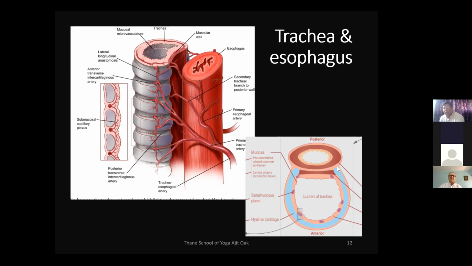And that's why we need to understand this anatomy very well. Once we understand this anatomy, we know the logic behind the effect of those kriyas. The main effect is, of course, the removal of impurities from the digestive system. At the same time, it helps us to remove the impurities or excess secretion from the respiratory system as well.